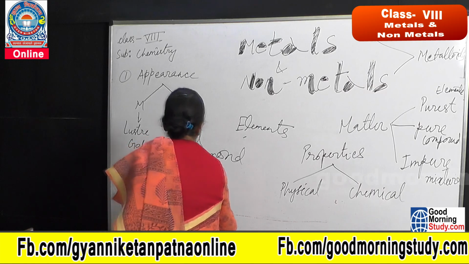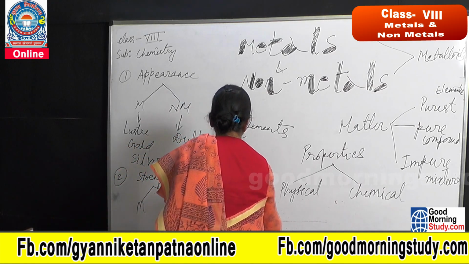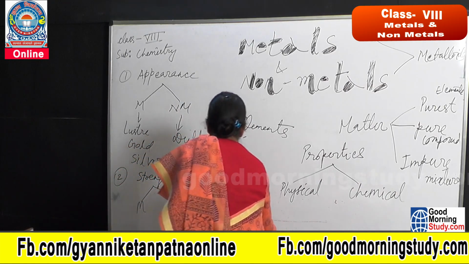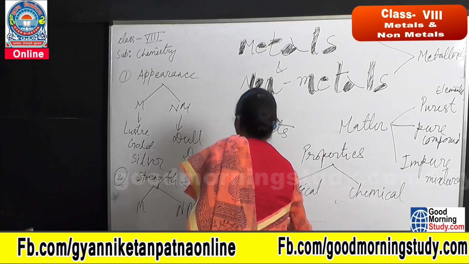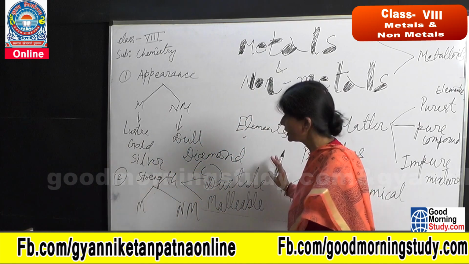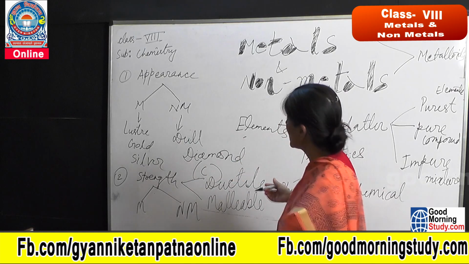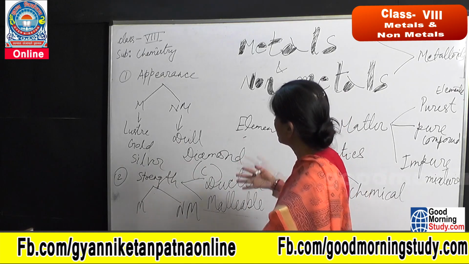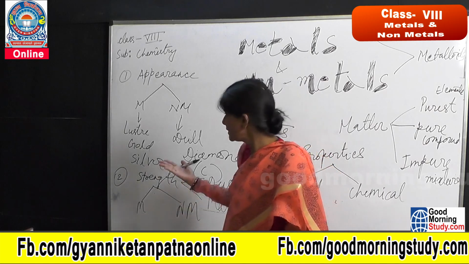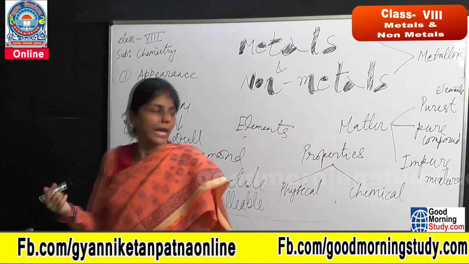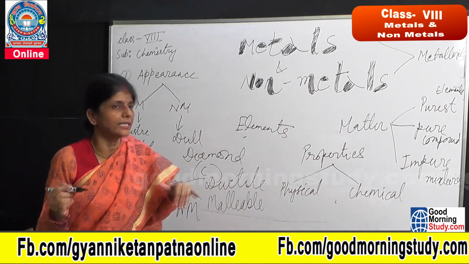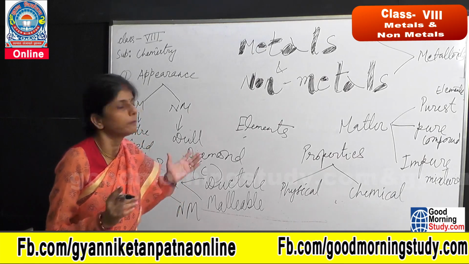Strength means ductile and malleable. So slowly we will have a good discussion over the strength and conductivity and many more physical properties that are on the way. So today I have given you this much idea, and in the next class I will be ready with more ideas.